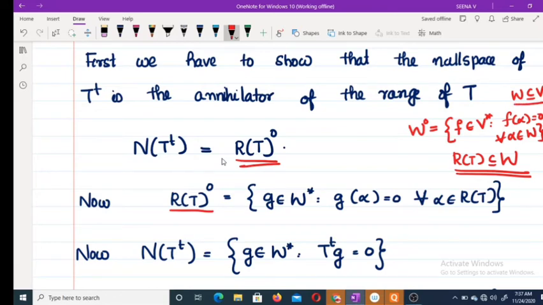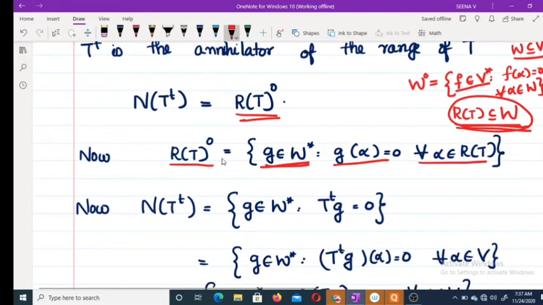Here W is a subspace of V means set of all f belongs to V star. Here R of T is a subset of W, therefore set of all g belongs to W star, such that g of alpha equals 0 for every alpha belongs to the range of T.